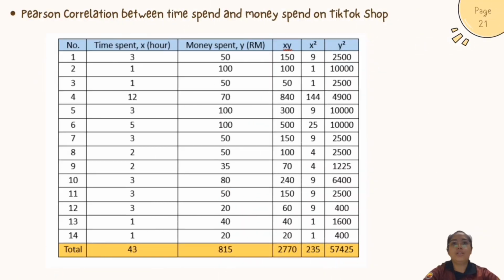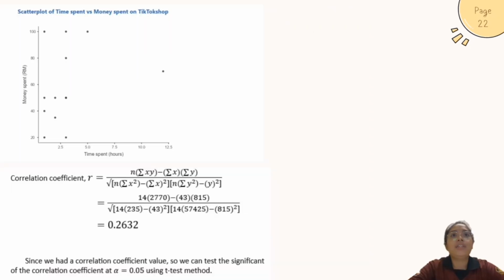The last one is the Pearson correlation between time spent and money spent on TikTok Shop for online shopping. Using the data from the table, we can determine the correlation coefficient using the formula n multiplied by sum of xy minus sum of x multiplied by sum of y, over square root of n multiplied by sum of x square minus sum of x to the power of 2, multiplied by n multiplied by sum of y square minus sum of y to the power of 2. After we substitute the values, we get 0.2632.